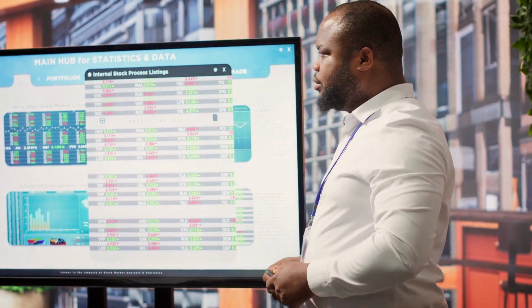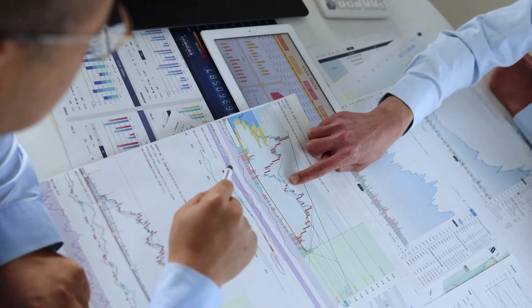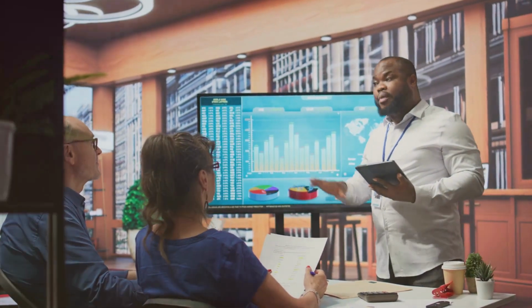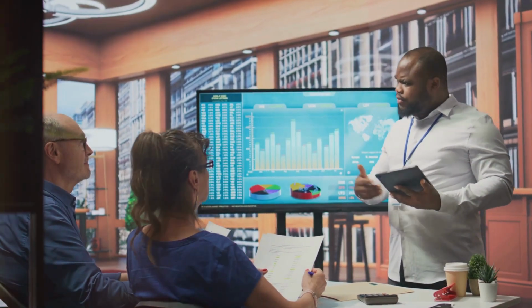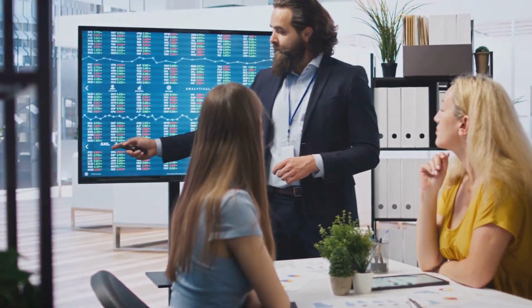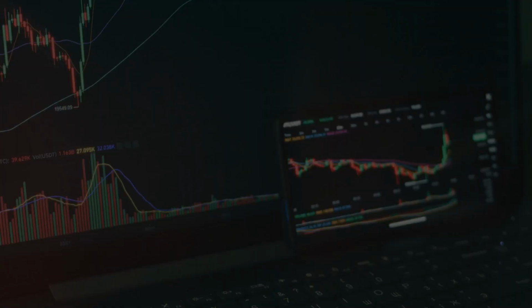Circle of competence. Invest only in areas you deeply understand. They emphasize staying within your expertise and avoiding investments in sectors you don't fully grasp. If you don't know how a business makes money, it's best not to invest.